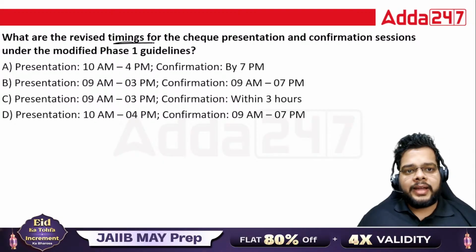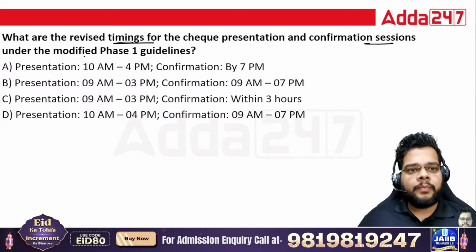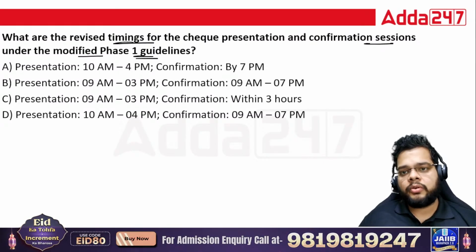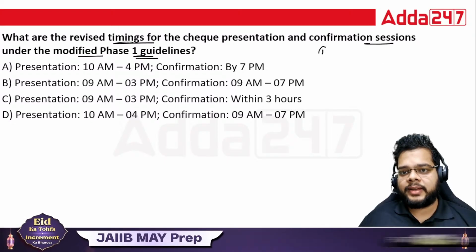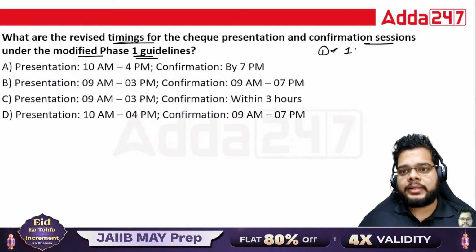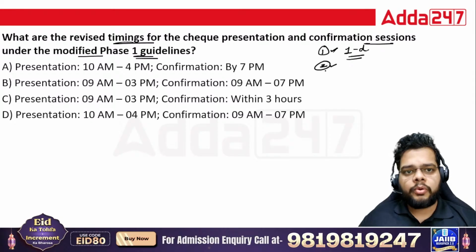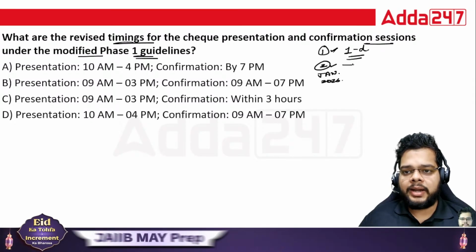So what are the revised timings for the check presentation and confirmation sessions under the modified phase 1 guidelines? RBI has given you two phases. The first phase has been implemented, wherein within 1 day we will be clearing the check. That is the ultimate goal. The second phase was supposed to be implemented from January 2026, but now it has been deferred.